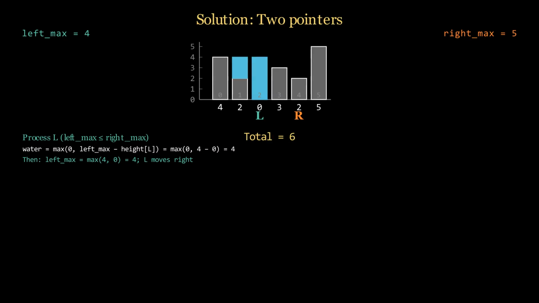Left max is less than or equal to right max, so we process the left side. At index 2 height is 0. Water is left max minus height, 4 minus 0 equals 4. We add it, total is now 6. We have finished this index, so we move L 1 step right.